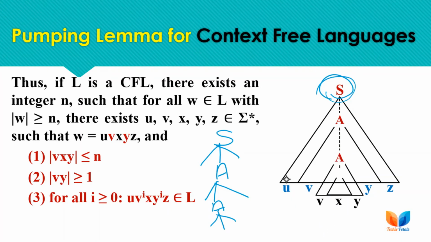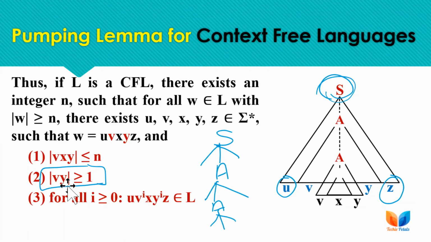Here u and z parts are the optional parts, means u and z can be null for the sample string, and v and y parts are a must, means the length of v and y together cannot be less than 1. So we must have some iterative part here. Either v or y can be null, but both cannot be null. We must have some substring for iteration.